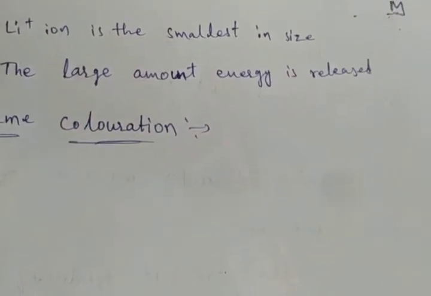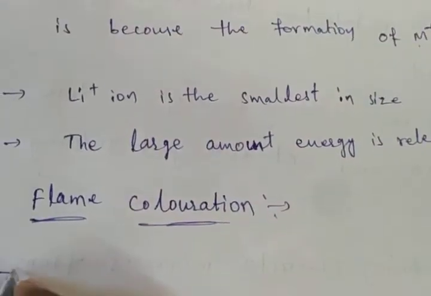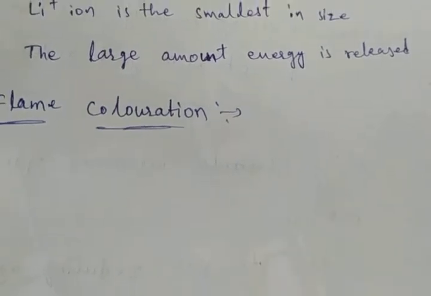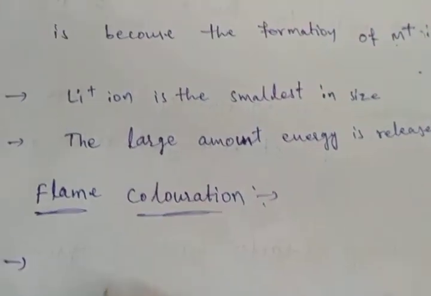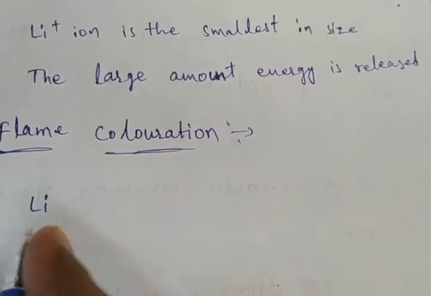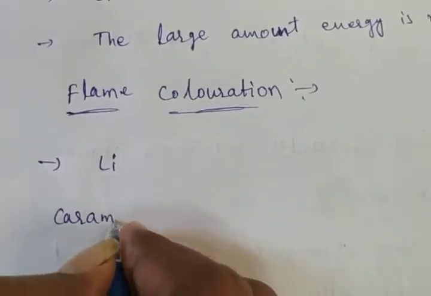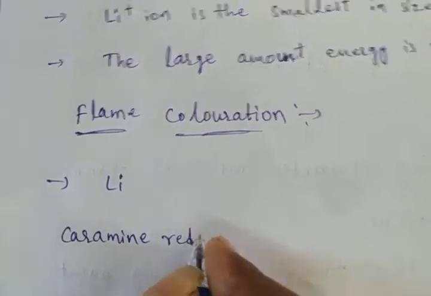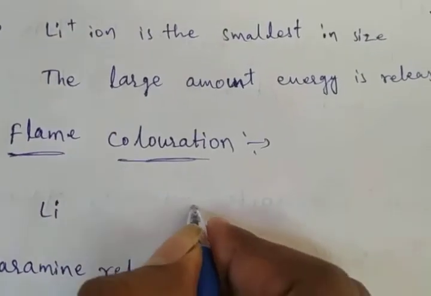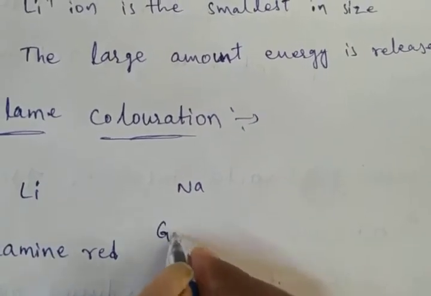So what are the colors? For flame coloration, the elements are lithium, sodium, potassium, rubidium and cesium, the first group elements. Lithium is carmine red. Sodium is golden yellow.